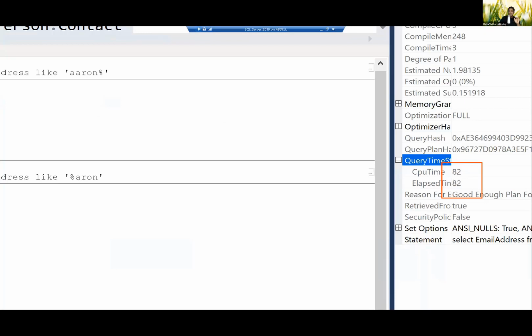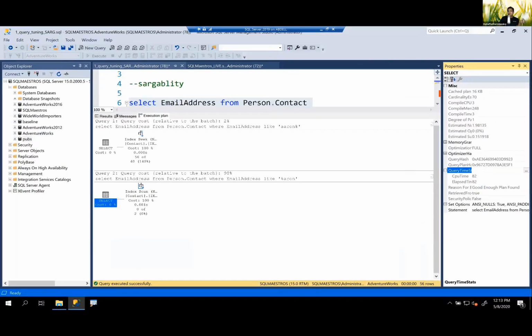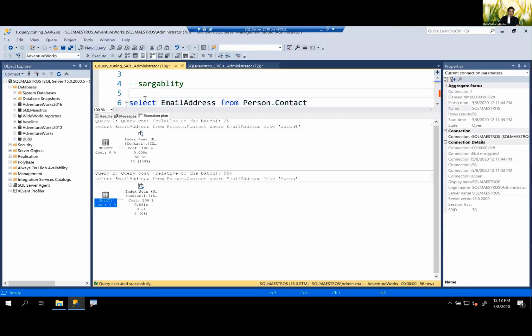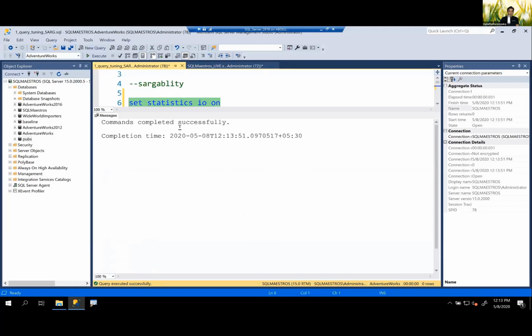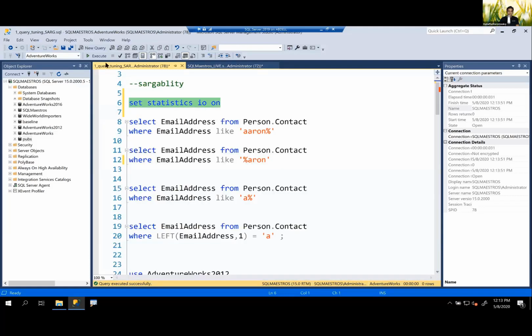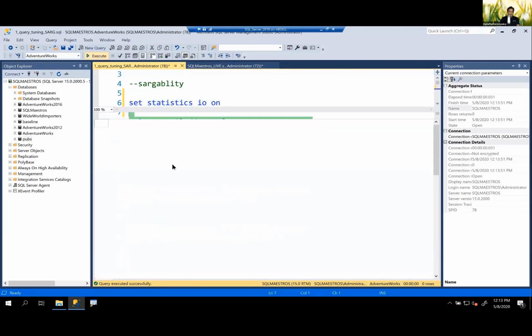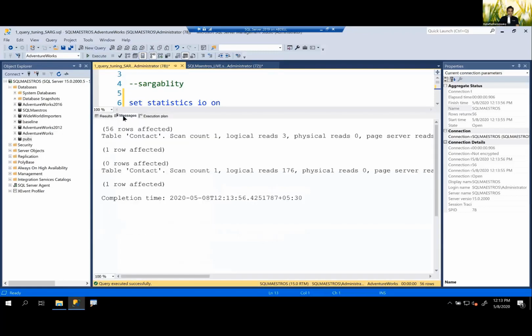Now, I'm only looking at the time statistics. There are also IO statistics involved, and I can show that to you if I turn on, as you all know, the statement SET STATISTICS IO ON, right? That's the one. If I turn this on, I should also turn on time, but because the properties window shows that to you, I can just quickly use that and run both of them. And it runs, and let's go to the messages there.